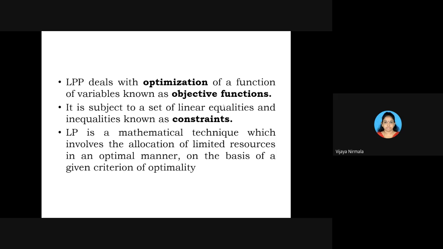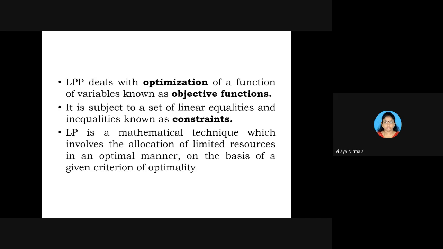Optimization is maximization or minimization of a function of variables, which are said to be objective functions.